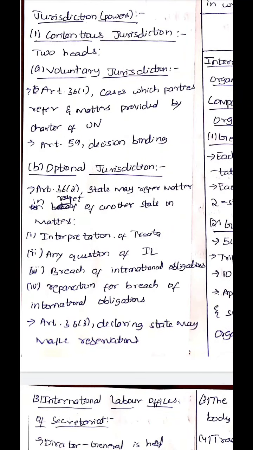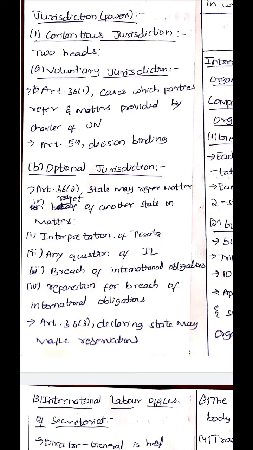Optional jurisdiction. So Article 36 Clause 2 of the Statute of the International Court of Justice provides that the state may refer matter in respect of another state. So a state on behalf of another state may refer any matter to International Court of Justice. The matter should be interpretation of treaty, any question of international law, breach of international obligations, or reparation or compensation for breach of international obligations.